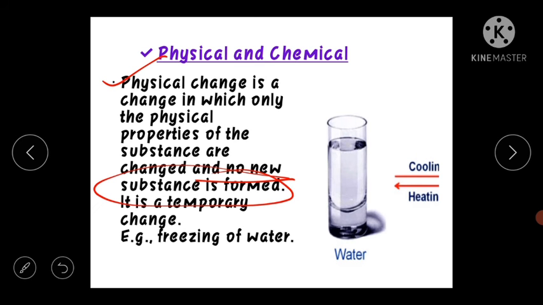It is a temporary change, like freezing of water, boiling of water. It can come to its previous position also. If you freeze water, it will become ice, and if you melt it, it will come back to the previous position, that is the water.